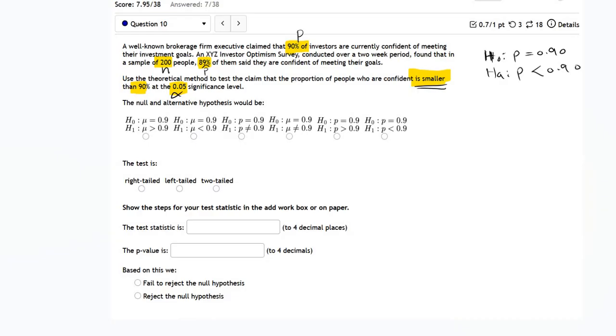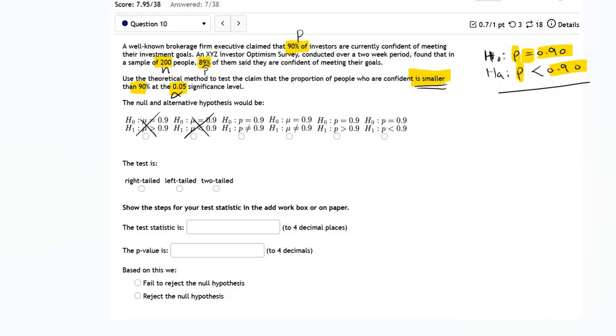Notice how what doesn't change is the population proportion. The equal sign is always with the null hypothesis, and this proportion is always the population proportion. That does not change. So this is basically the hypothesis we're looking for. I can tell the first one doesn't count, it deals with mu.